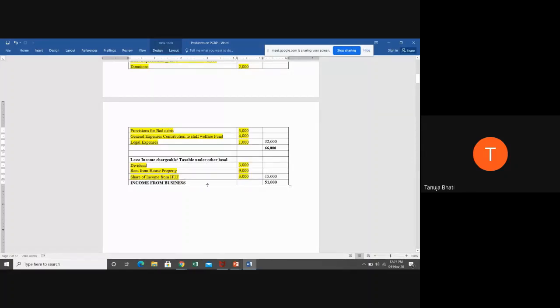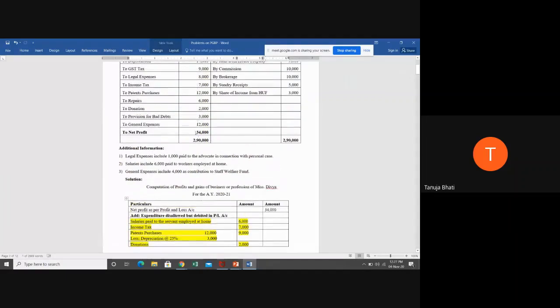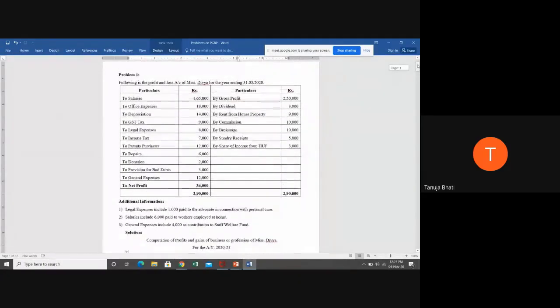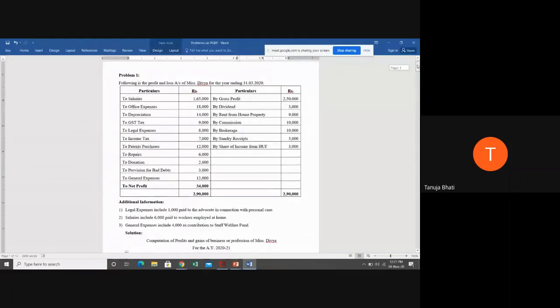Why have I not written profession? Because Ms. Divya is carrying out a business. So you can write profits and gains from business. This 51,000 is the correct gain that she's getting from the business, and not 34,000, because 34,000 includes all disallowed expenditures also and incomes which are chargeable under other head also. Therefore, we have given correct treatment, and we have found out the correct profit on which Ms. Divya should be charged income tax.